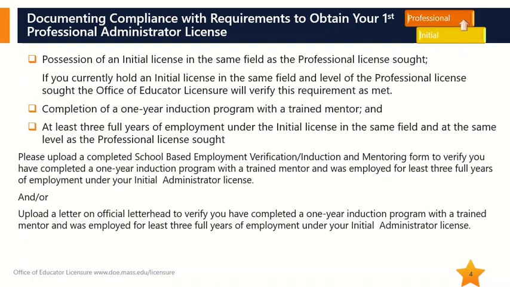With the exception of superintendents, school administrators should upload a completed school-based employment verification/induction and mentoring form to verify the completion of a 1-year induction program and at least 3 full years of employment under their initial administrator license. Or, in lieu of the employment form, they may upload a letter on official letterhead verifying the aforementioned. You can find the school-based employment verification/induction and mentoring form through the link contained within the overview directly beneath this video.